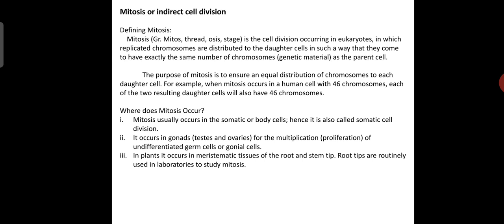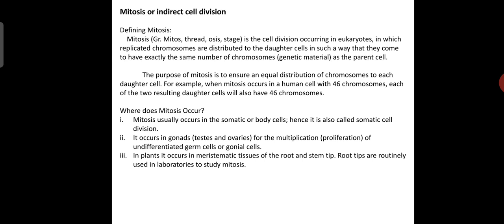For example, when mitosis occurs in a human cell with 46 chromosomes, each of the two resulting daughter cells also has 46 chromosomes. So where does mitosis occur? Mitosis usually occurs in the somatic or body cells. Hence it is also called somatic cell division.